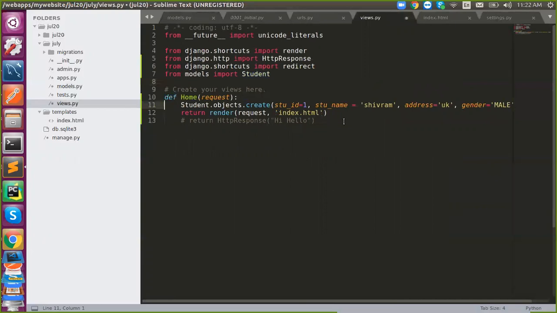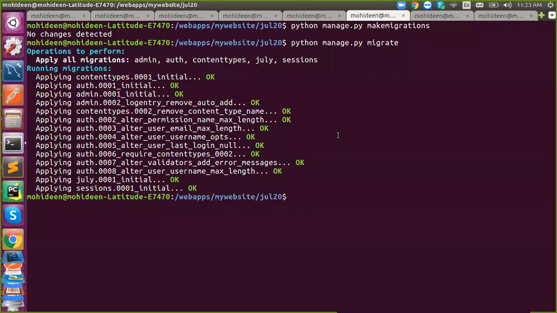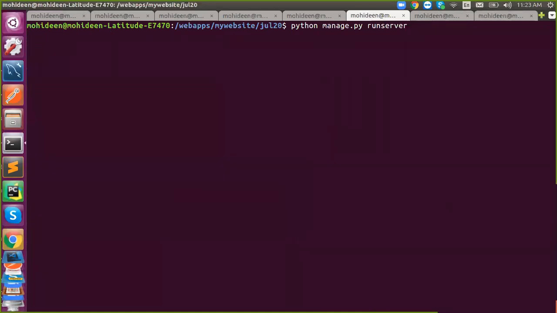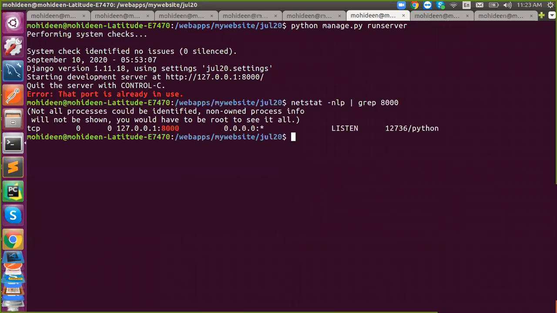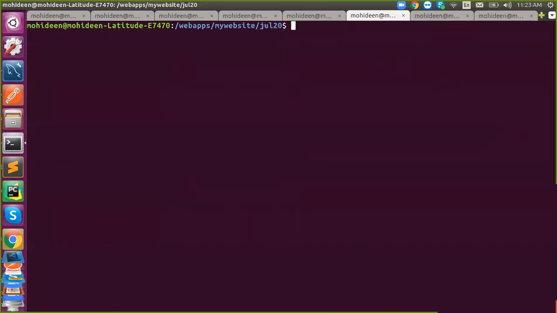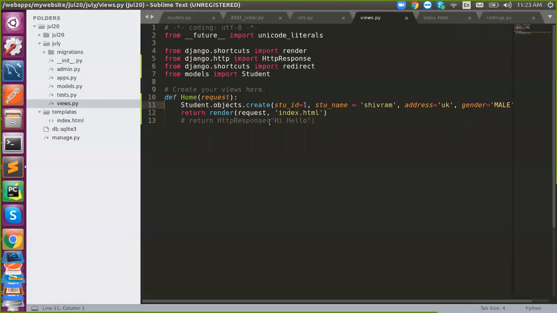I've created it. Now I'm going to run my application. I kept my create code inside this URL, right?